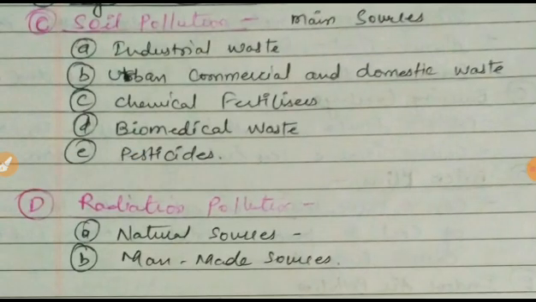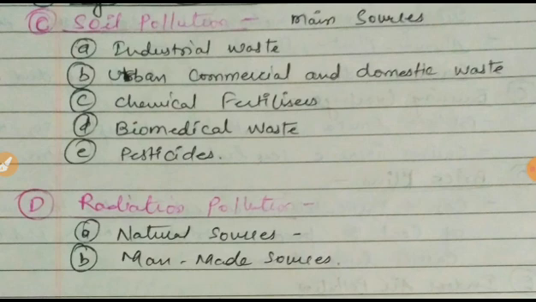Okay, so today I'm going to start the second half of the last chapter. Last time we were discussing pollution, and we covered the types of pollution. In these types, we have already covered air pollution and water pollution. Today I'm starting soil pollution. What does it mean by soil pollution?